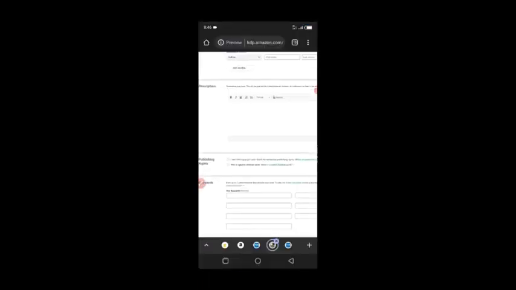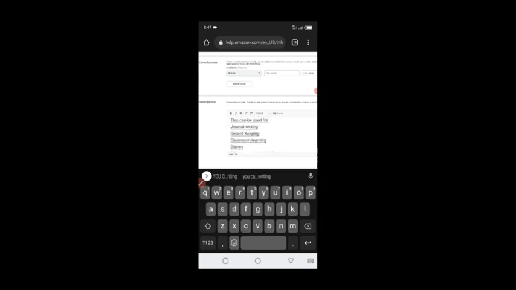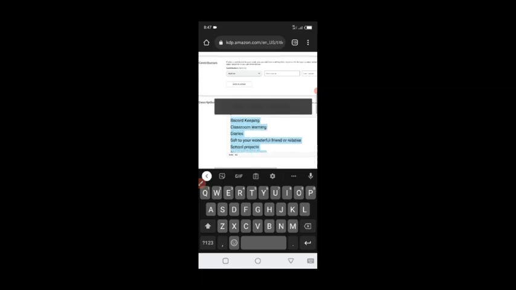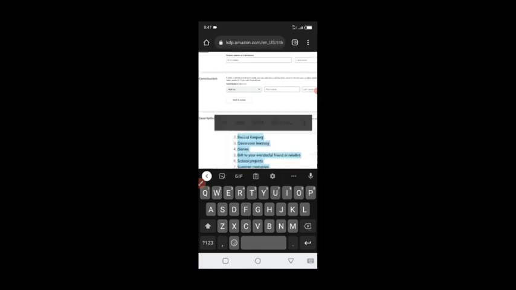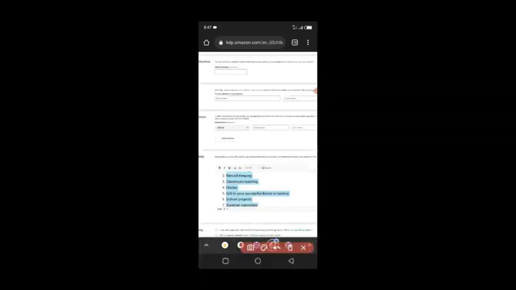So I'm going to paste this here, and I'm going to mark this one because I want to make it a numbered list. Just click this little dot, this particular one here, to give it numbers, right?